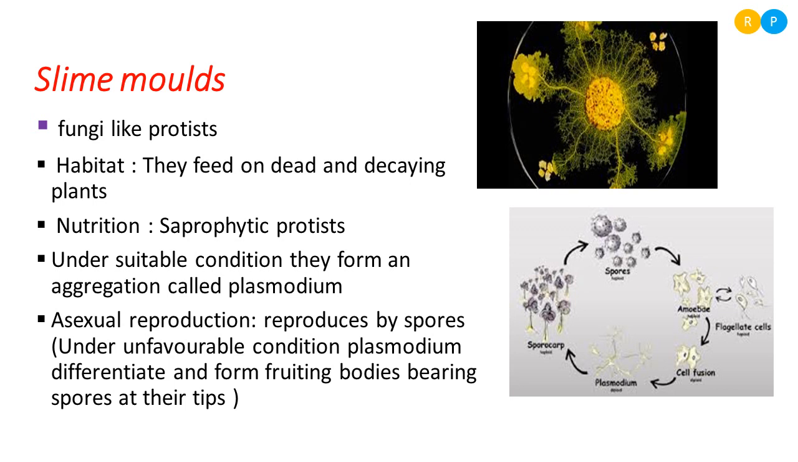Slime molds are called fungi-like protists, and they inhabit dead and decaying organic matter, and the mode of nutrition is saprophytic because they feed on dead and decaying organic matter. When the environmental condition is suitable, the filamentous structures aggregate and form plasmodium, and when the environment is unfavorable, during that time it will form a fruiting body to form spores for reproduction. So these are the characteristic features of slime molds.